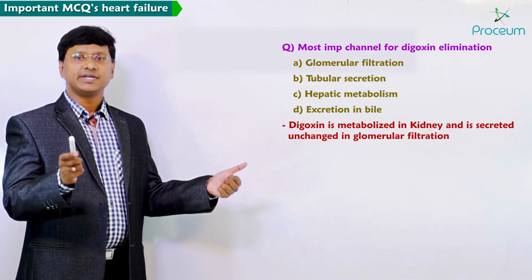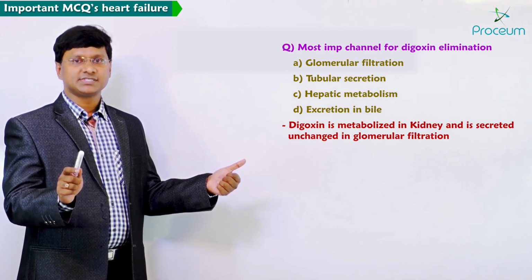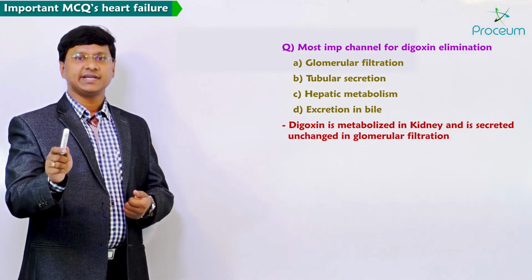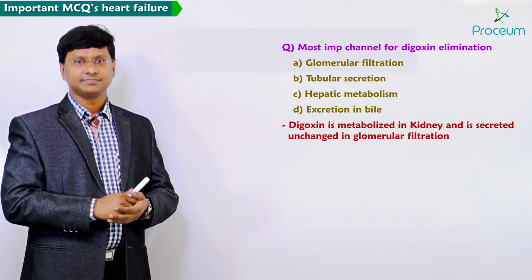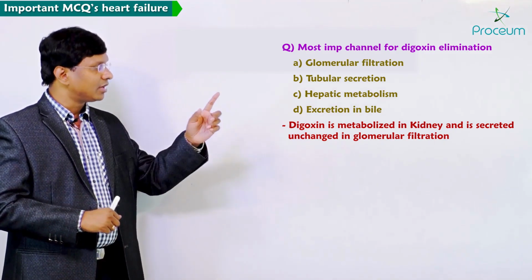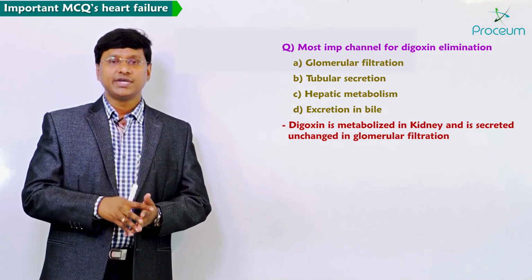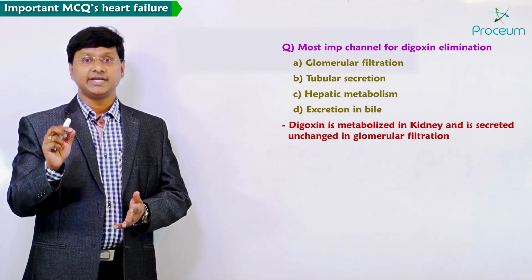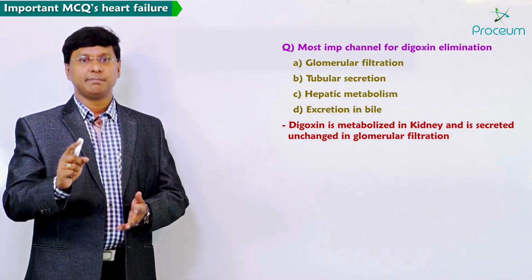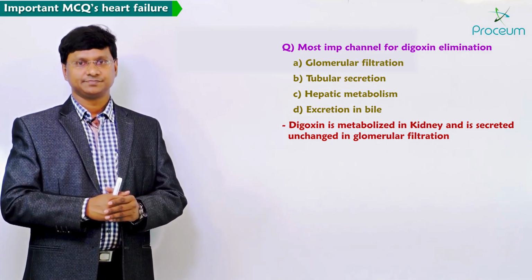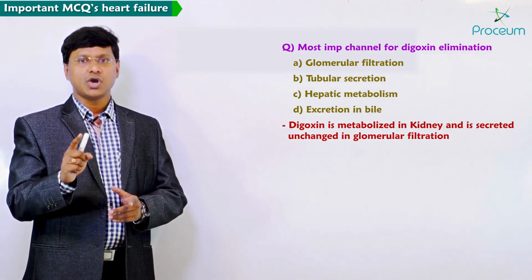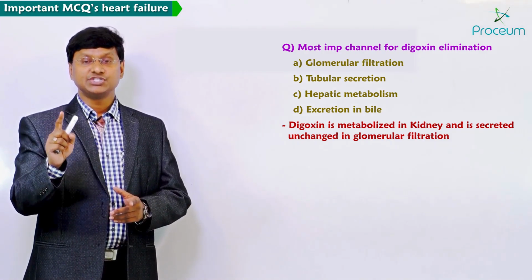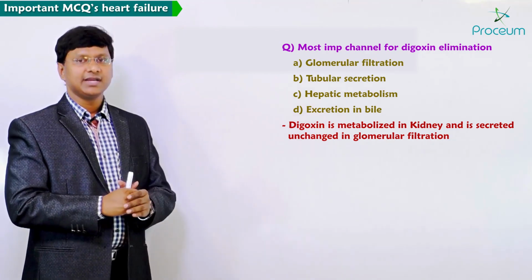Why? Because it is digitoxin which is metabolized in the liver. So digitoxin will be excreted in the bile or metabolized in the liver. Now our question is on digoxin. So digoxin is primarily eliminated unchanged by glomerular filtration. Remember, it is not eliminated by tubular secretion, it is eliminated unchanged by glomerular filtration.